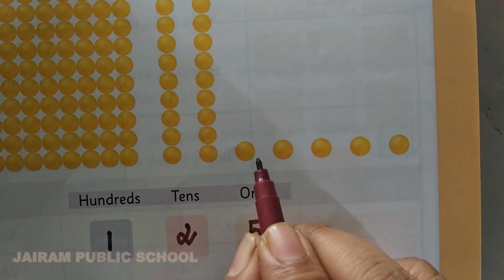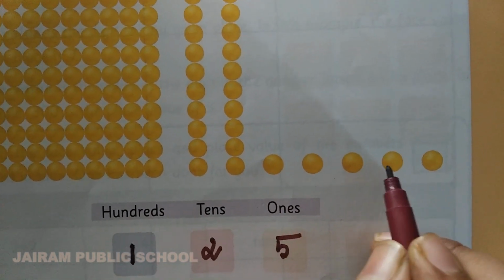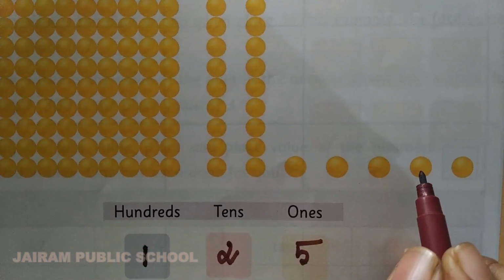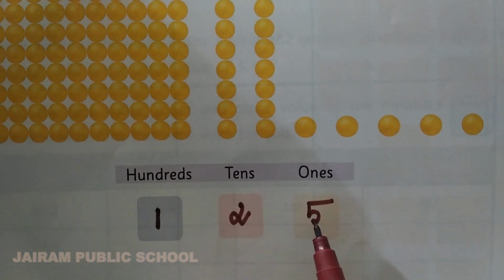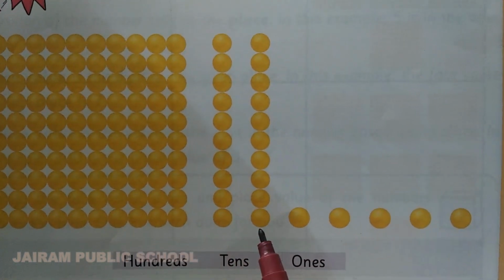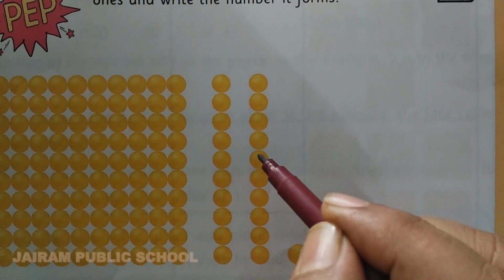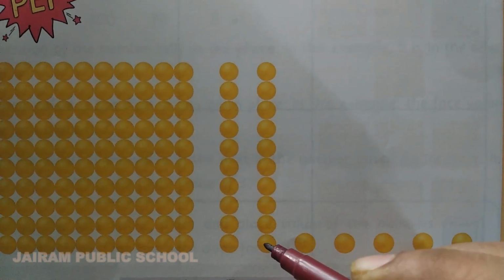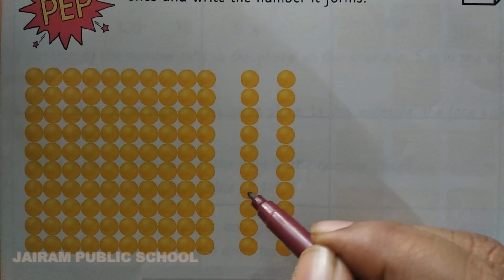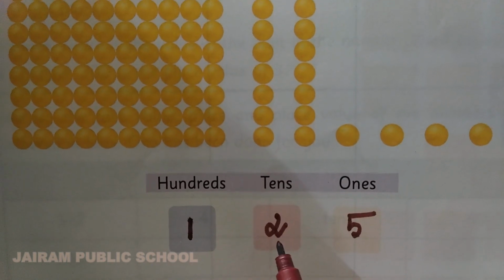See here, you have to write from the ones place first. How many ones are there? These beads lie separately. How many beads are there? 1, 2, 3, 4, 5. So in the ones place you want to write 5. And this one is tens. A string of 10 beads we call a 1 tens. Count whether 10 beads are there: 1, 2, 3, 4, 5, 6, 7, 8, 9, 10. So how many tens do we have? 2 tens. So in the tens place you want to write 2.